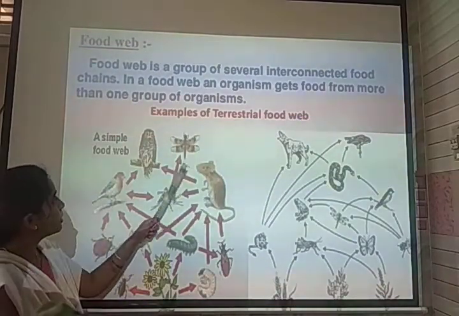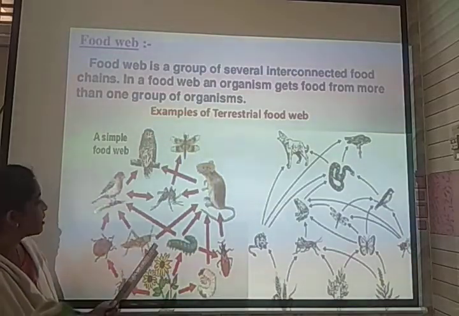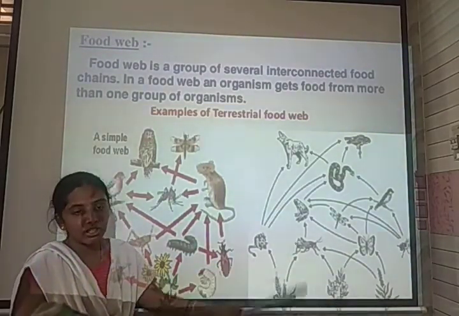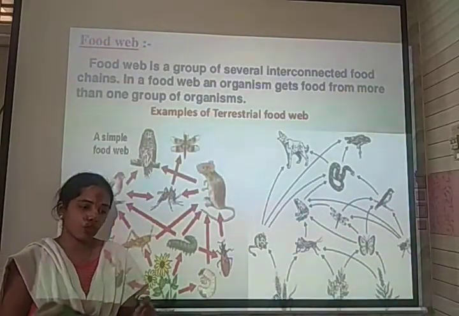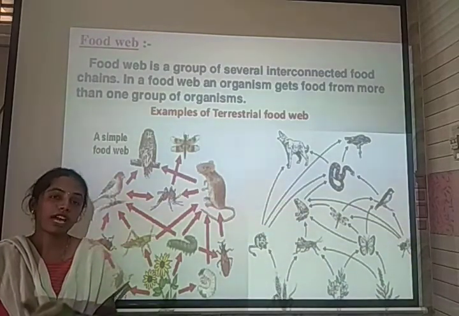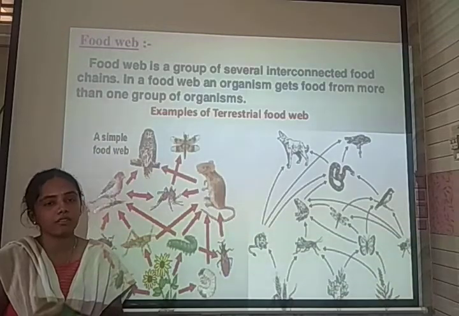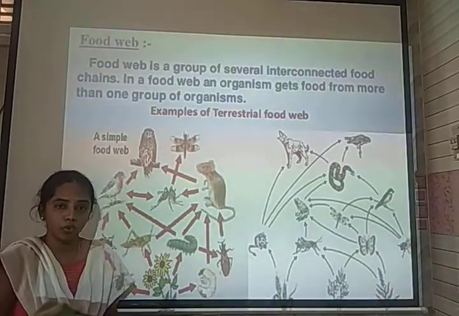So this is an example that has been given. This is a terrestrial food web, where the individuals occupy more than one trophic level. Whereas in a food chain, the food energy is transferred from one trophic level to another in a series, in a food web one organism can occupy more than one trophic level. So the flow of energy cannot be easily calculated in a food web.